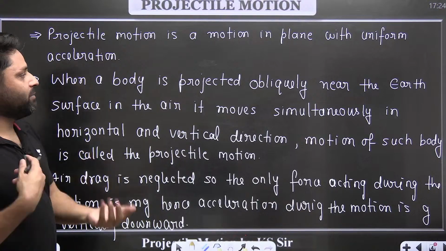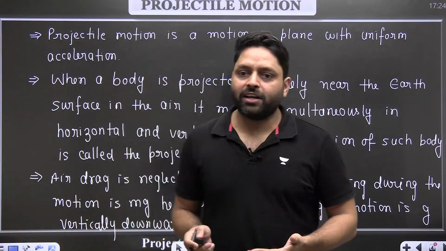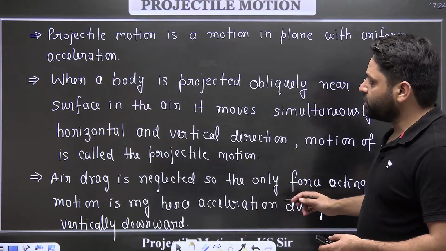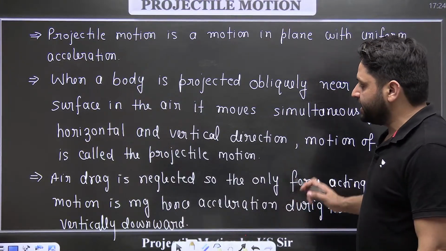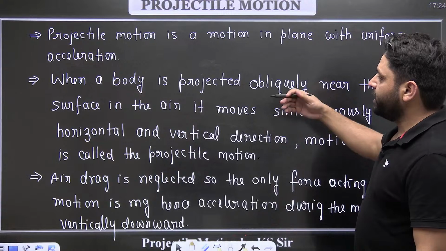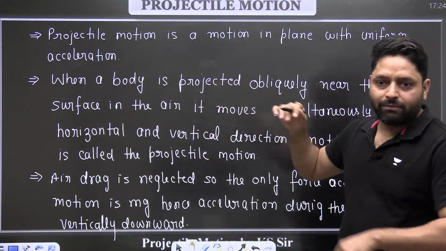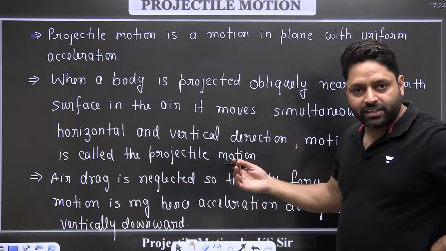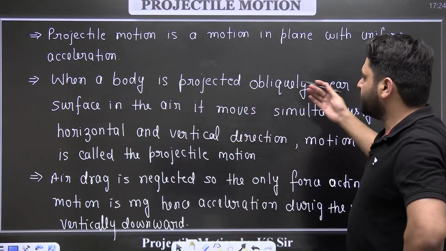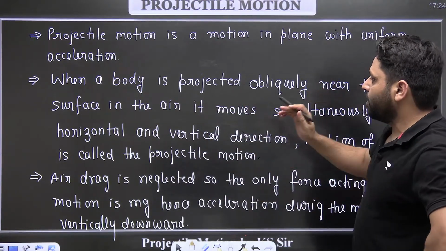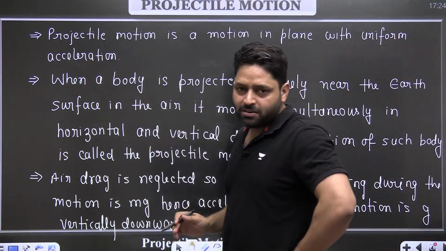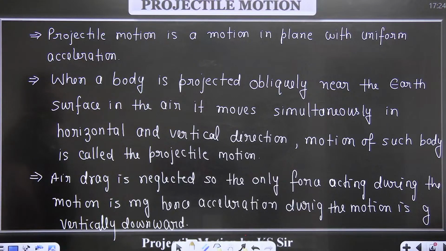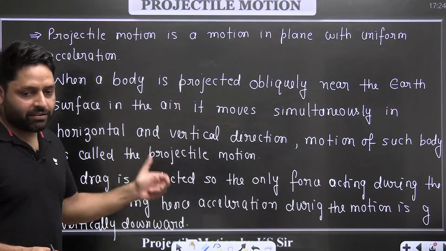You have given some velocity, and with that velocity the particle is moving under the action of gravitational force, and the acceleration of the body is g during the motion. The height of the body is not so much that we have to consider the change in gravitational acceleration. We will consider the acceleration constant throughout the motion, and the body is moving in the horizontal as well as the vertical direction. So these are the definitions of projectile motion.